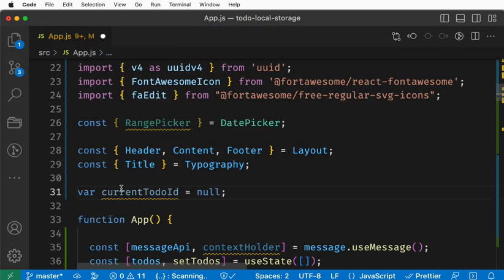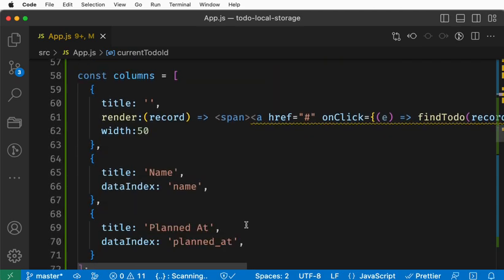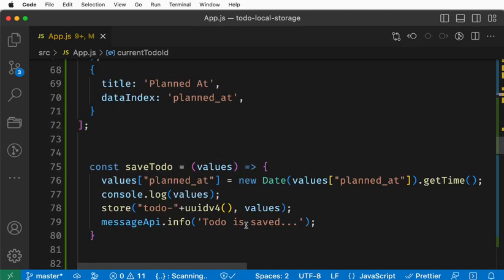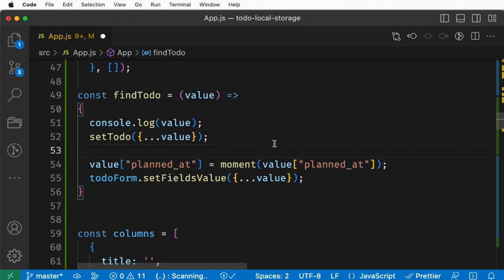I mean, these are all ideas, there is no rule like this. I'm introducing one dummy variable or empty variable. Whenever I edit, when I click edit, this is the findTodo, right? We know that now we get the id, so go here and get the key from the one we selected right now.